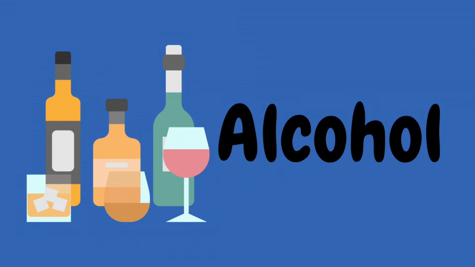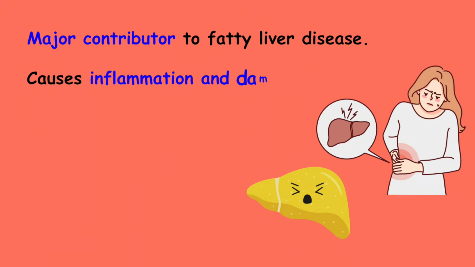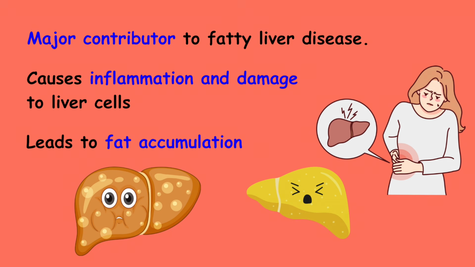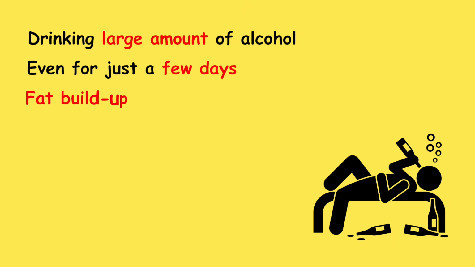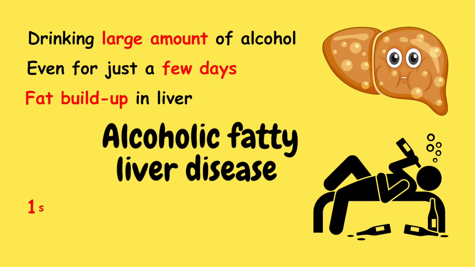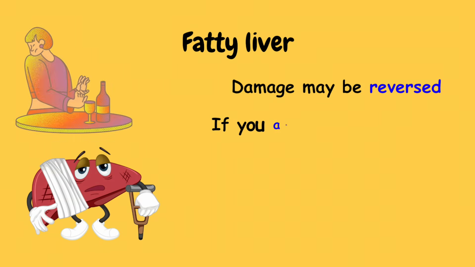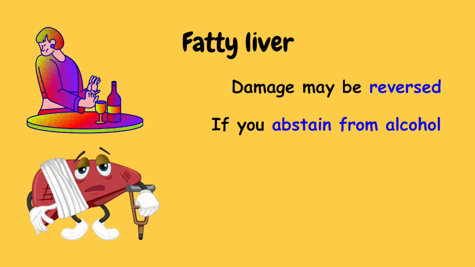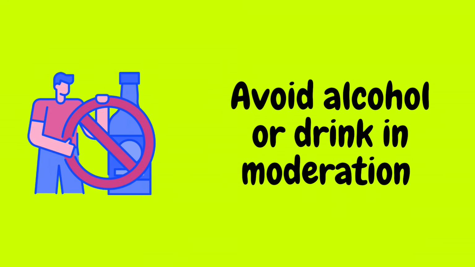First is alcohol. Alcohol is a major contributor to fatty liver disease, and it can cause inflammation and damage to liver cells, leading to fat accumulation. Drinking a large amount of alcohol, even for just a few days, can lead to a buildup of fats in the liver, which is called alcoholic fatty liver disease and is the first stage of alcohol-related liver disease, or you can say ARLD. If you have fatty liver disease, the damage may be reversed if you abstain from alcohol for a period of time which could be from months to years. Therefore, it is important to avoid alcohol or drink in moderation if you have fatty liver disease.